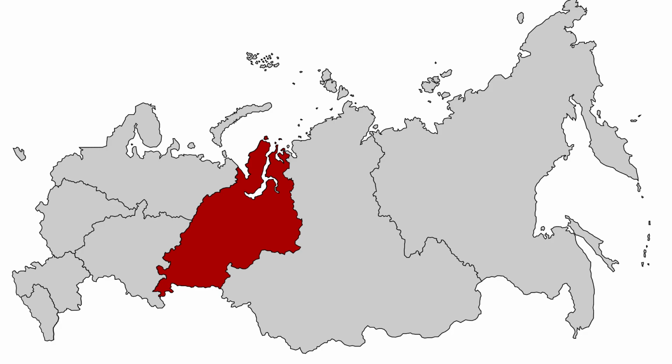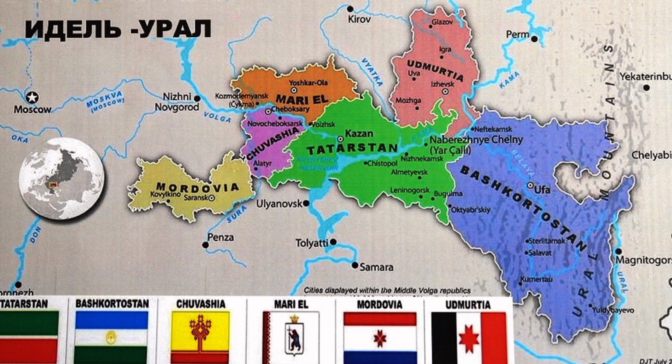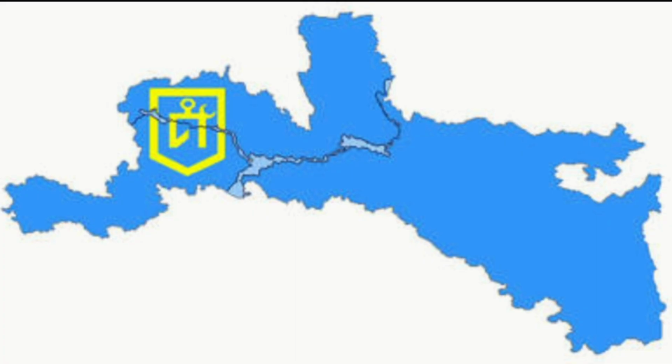Next up are the Urals. Mari El, Udmurtia, Chuvashia, Mordovia, Tatarstan and Bashkortostan all became independent with 50 to 70%, with Tatarstan having the highest percentage with 69% and Mordovia the lowest with 53%. Regarding the question whether they should unite, you also voted in favor of that, creating the Idel-Ural.